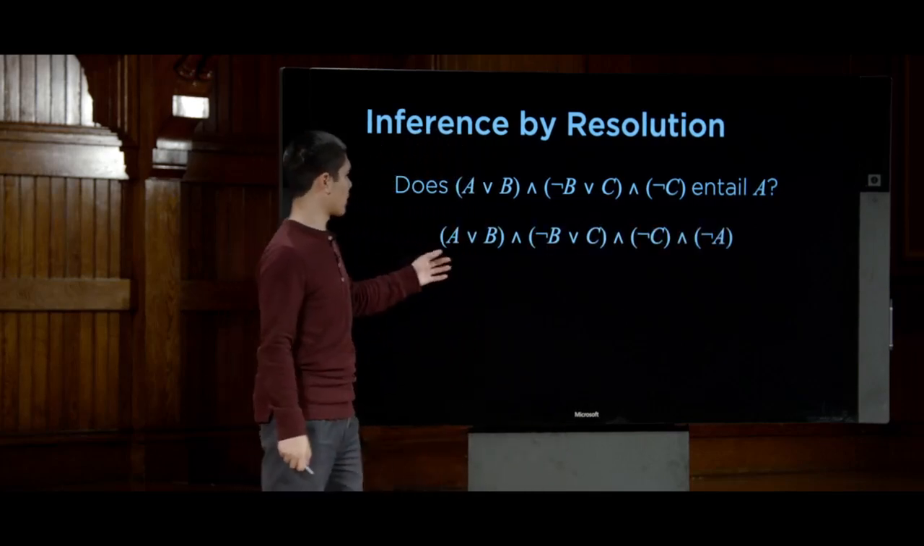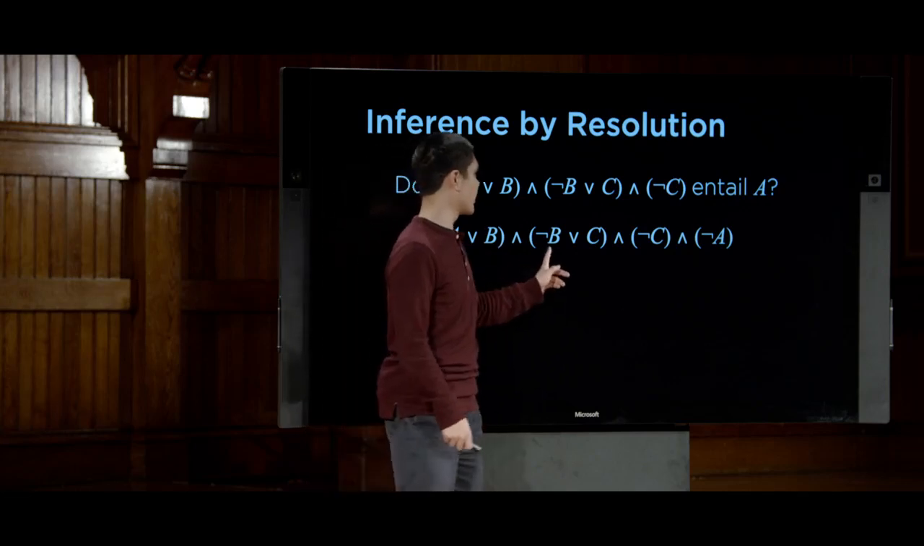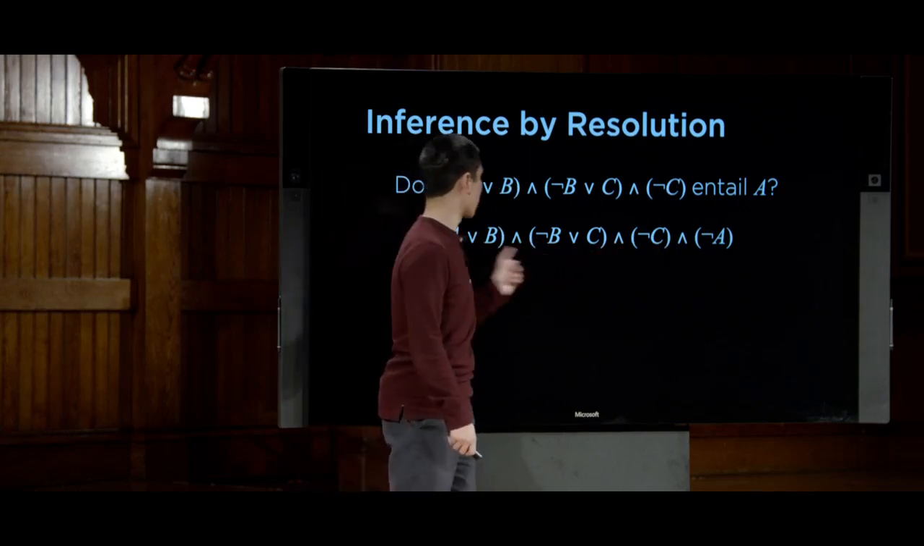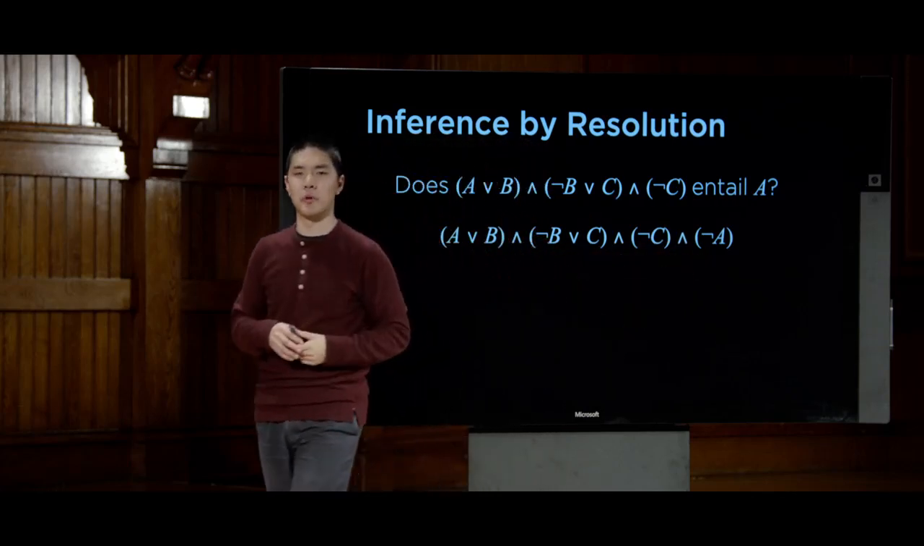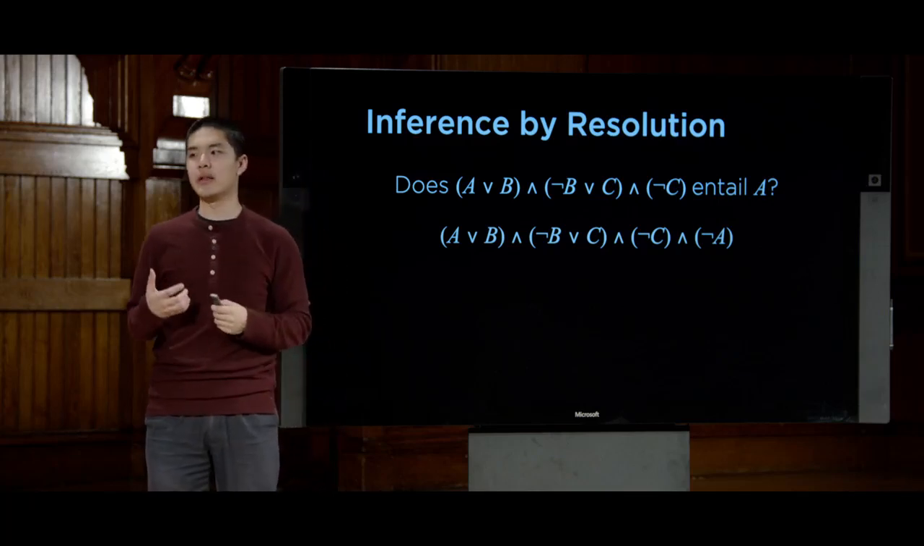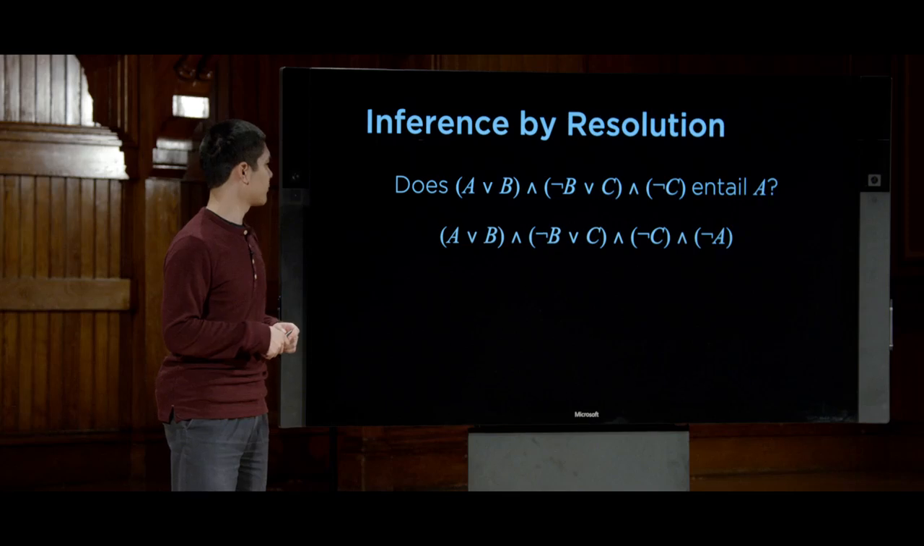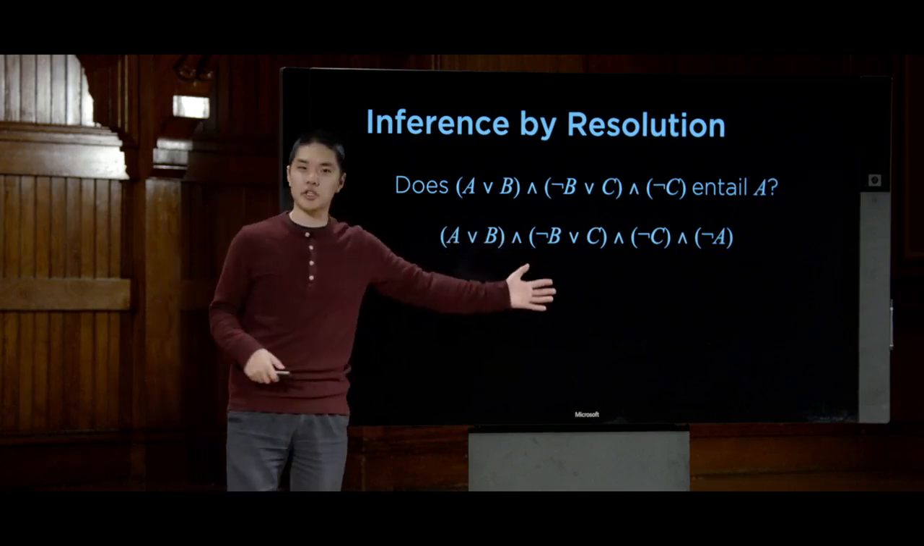So here's what we're going to start with. A or B, and not B or C, and not C. This is our knowledge base. And we're going to assume not A. We're going to assume that the thing we're trying to prove is, in fact, false. And so this is now in conjunctive normal form.